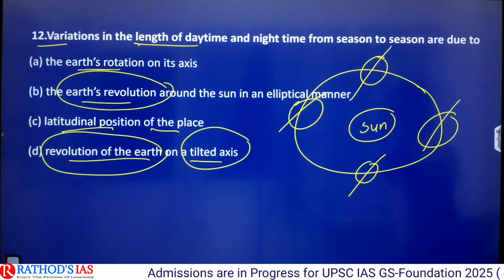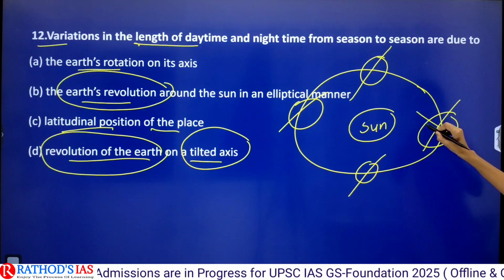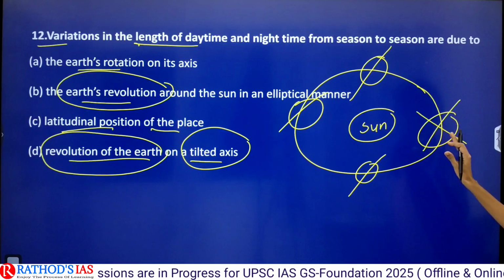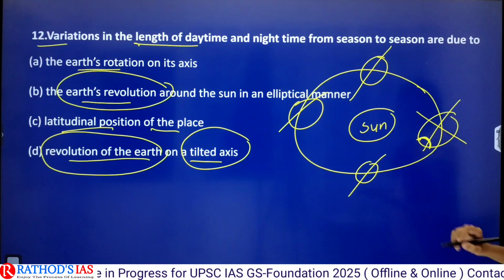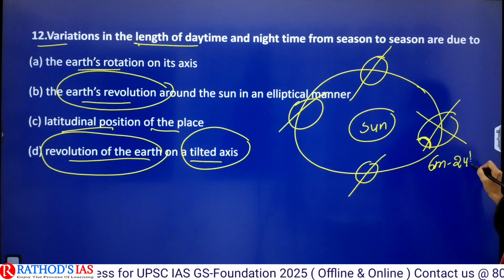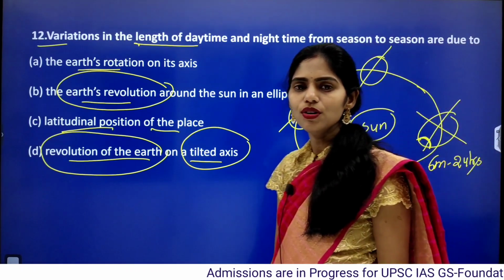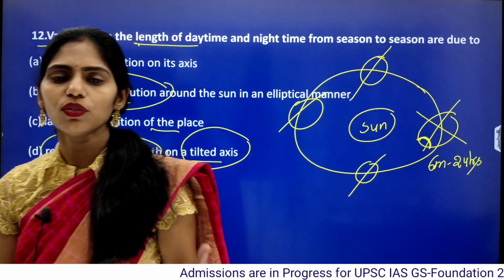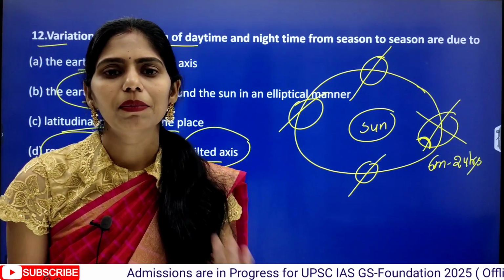Whenever Earth is present here, the southern hemisphere will be getting more sunlight, and here this pole region, Antarctica, has 6 months of sunlight for 24 hours. Because of this tilted axis, the poles get 6 months of 24 hours of sunlight, and for 6 months they will be completely dark.